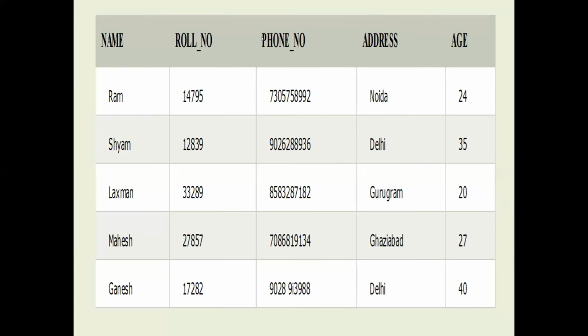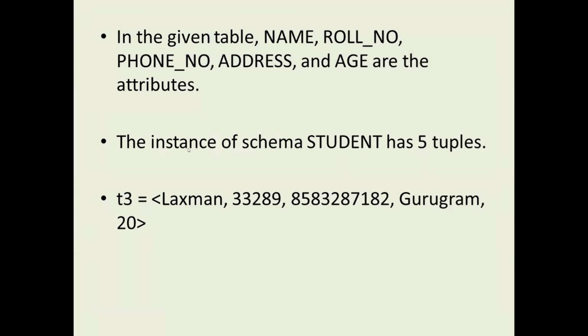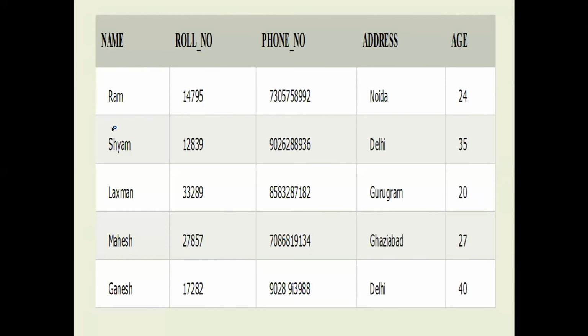Roll number belongs to integer, float or decimal, or we can consider the number data type. In this way, which data type is assigned to a particular field is specified by the domain. The instance of the schema student has 5 tuples, that means 5 rows here. The relational instance is the 5 rows of this table. Relational degree, or relational schema, specifies how many columns there are. Relational instance specifies how many rows there are.